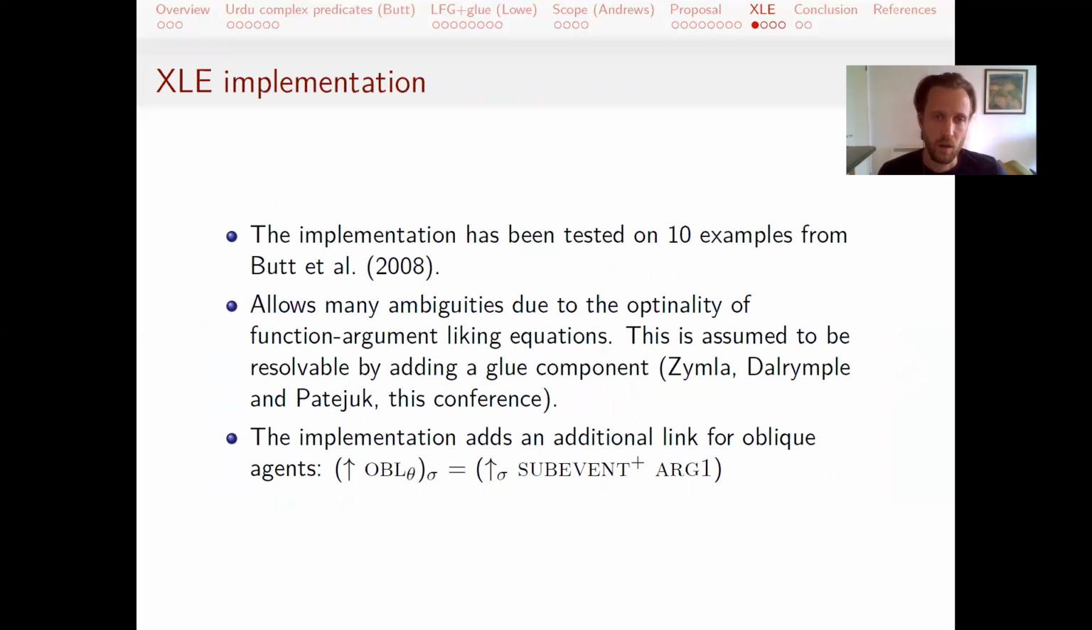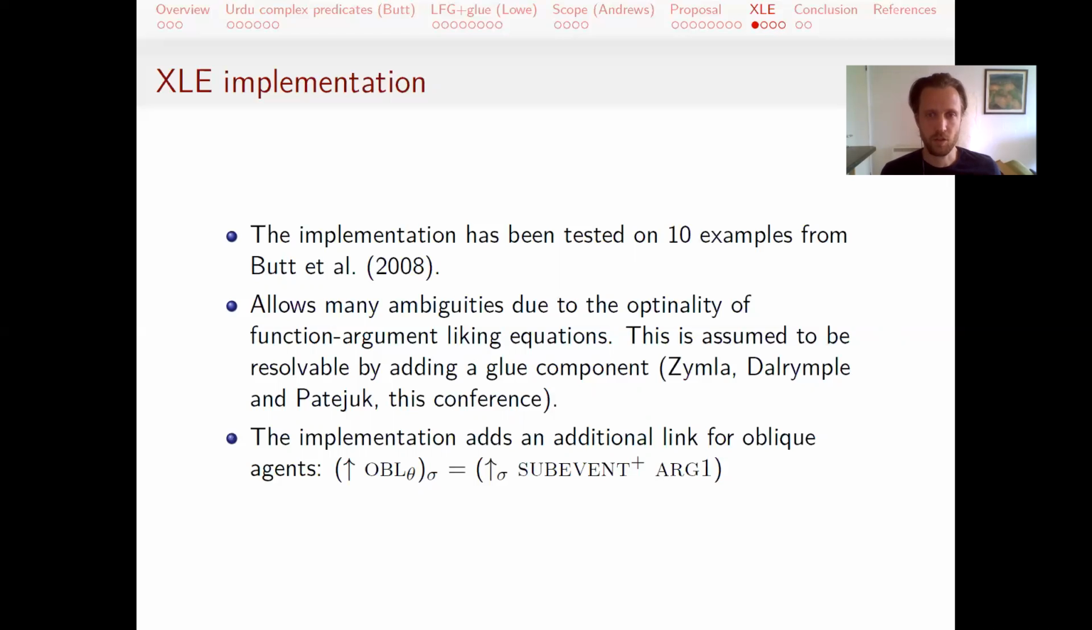So this has also been at least partially implemented in XLE and tested on 10 different examples from Butt 2008. The XLE implementation is only partial because it doesn't have a glue component. That allows a number of ambiguities, because what's been simplified in the other representations is that these linking equations need to be optional. And it's the glue component that determines which ones need to be used in particular constructions.